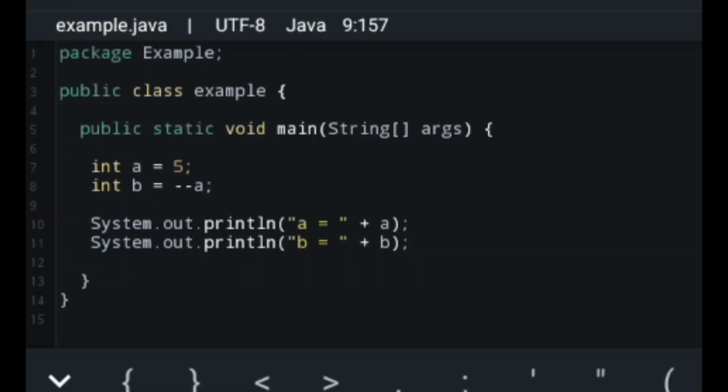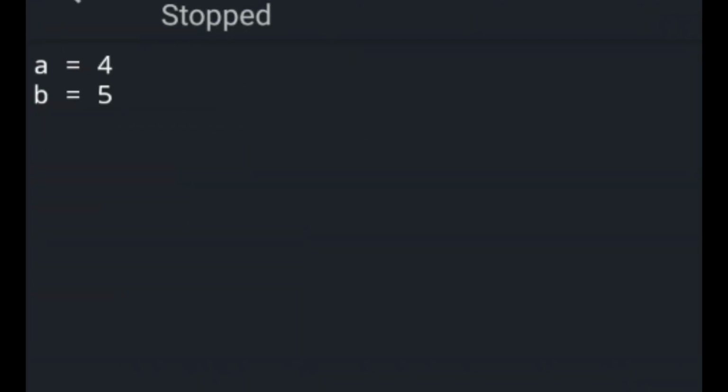But how about in post-decrement? A is assigned first before decreasing. So since a is equal to 5, we will assign the value of a to b first. So the value of b will be 5 and a is equal to 4. There we go.